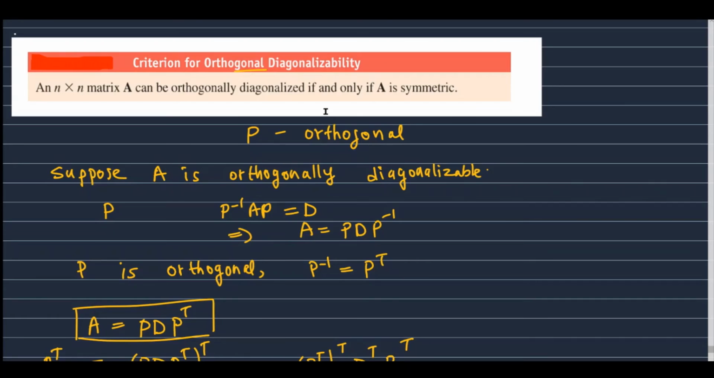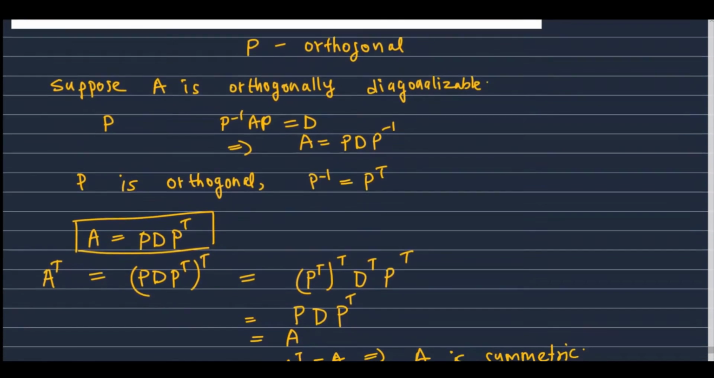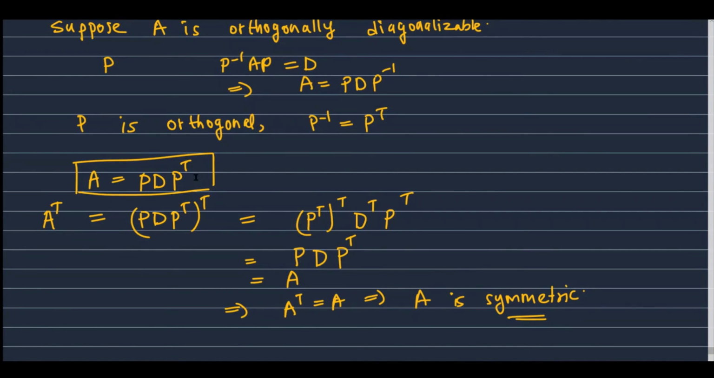So, orthogonally diagonalized means the matrix P which diagonalizes A is an orthogonal matrix. Suppose that A can be orthogonally diagonalized. It means that corresponding to A, there is a non-singular orthogonal matrix P such that P inverse AP equals D. Now, P inverse AP equals D implies that A equals PDP inverse. And since P is orthogonal, the inverse of P is the same as its transpose. So, we get A equals PDP transpose.